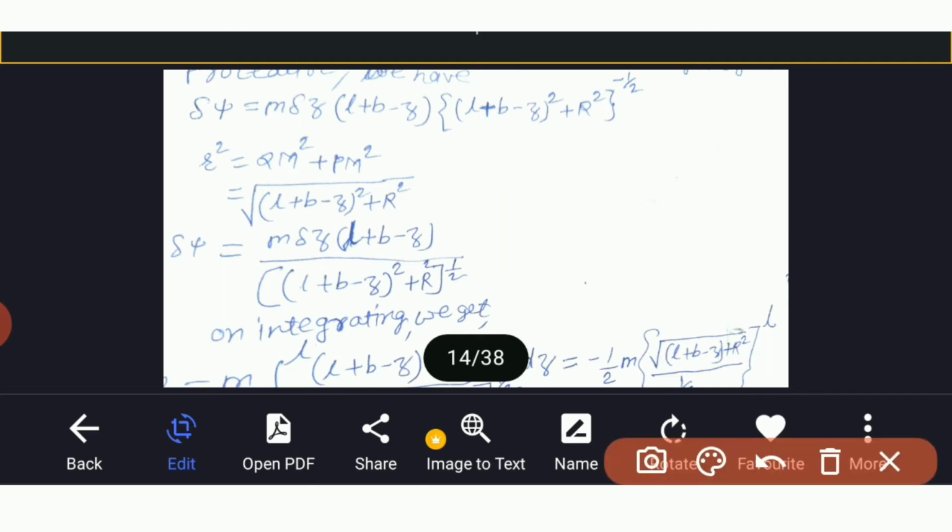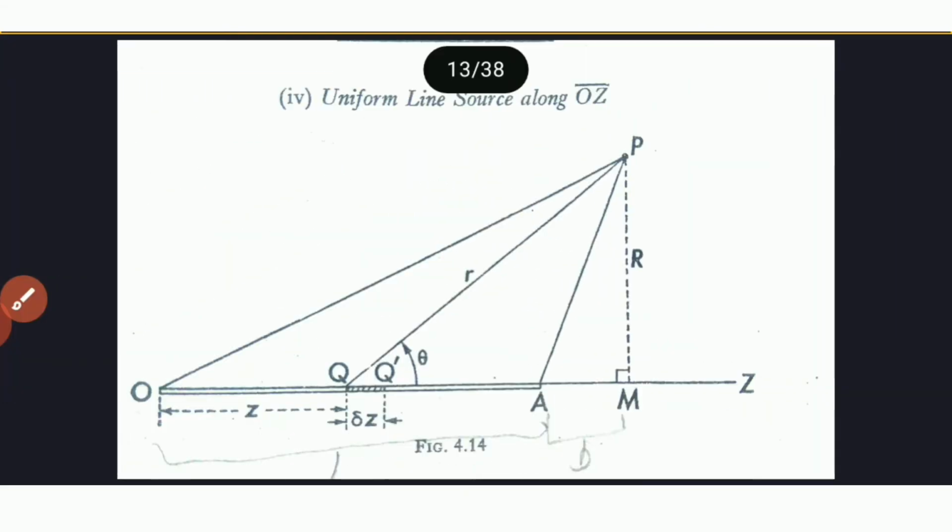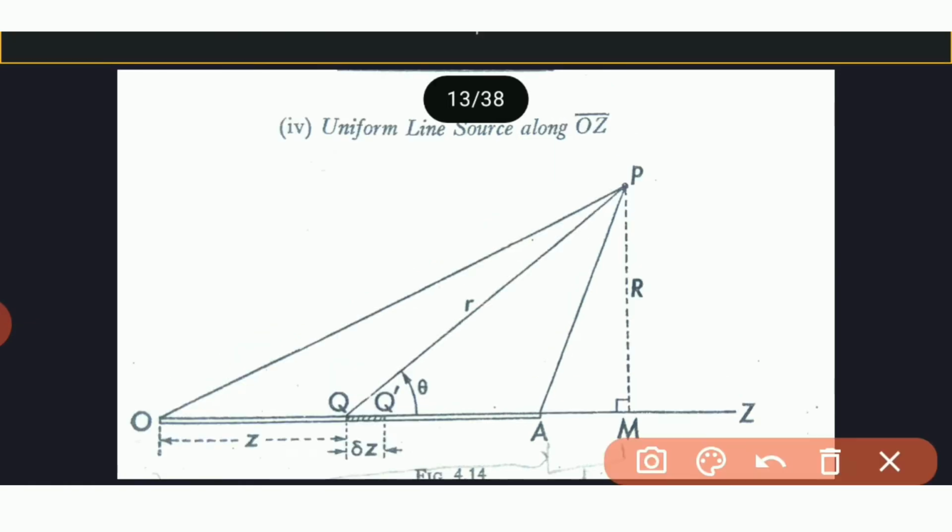This r square is equal to qm square plus pm square. So what is qm?